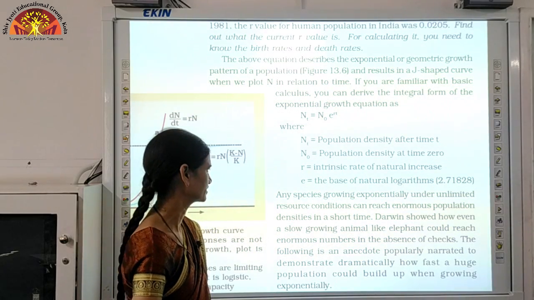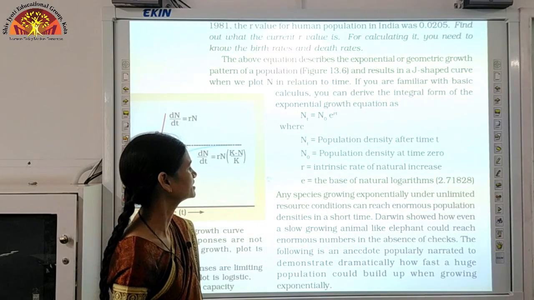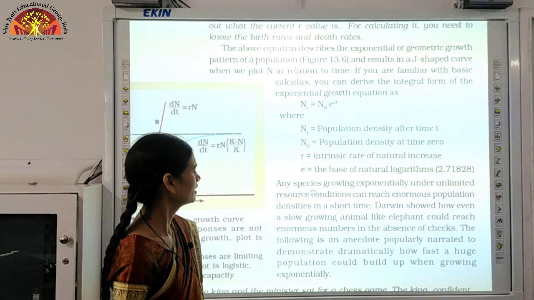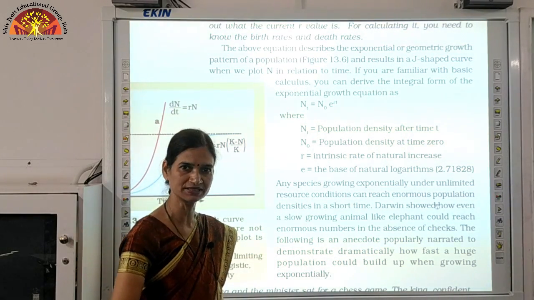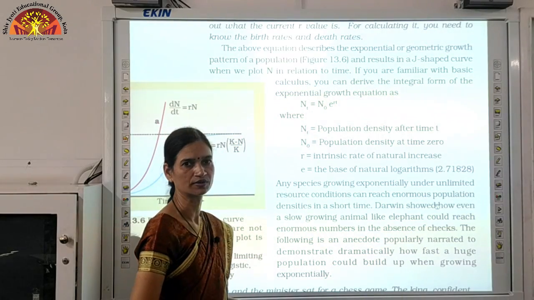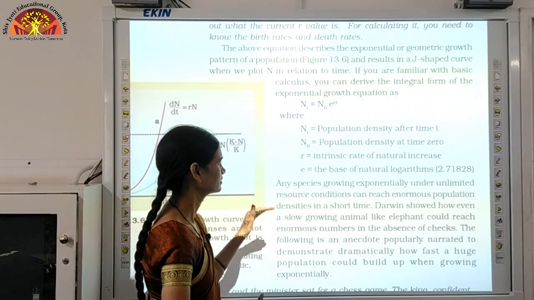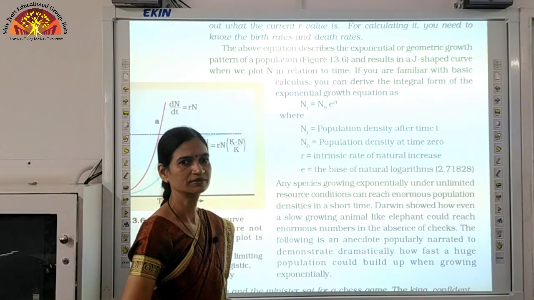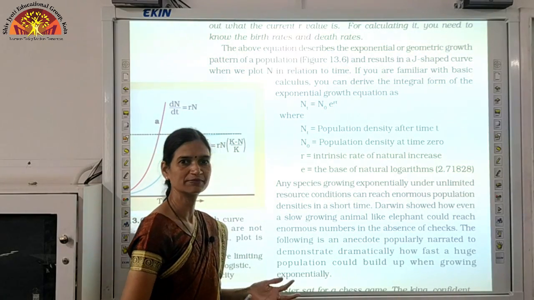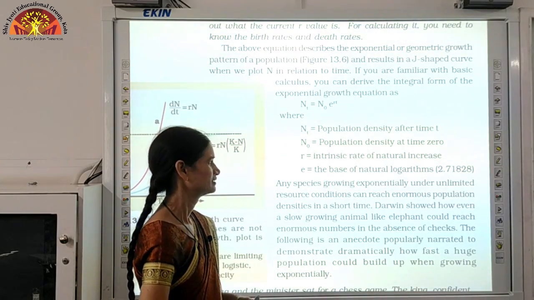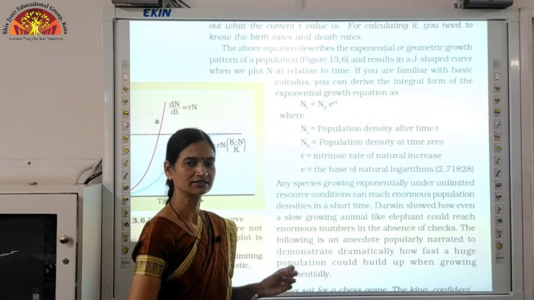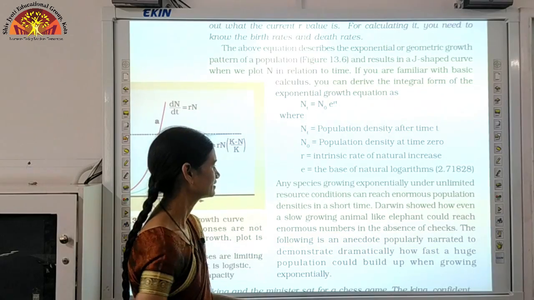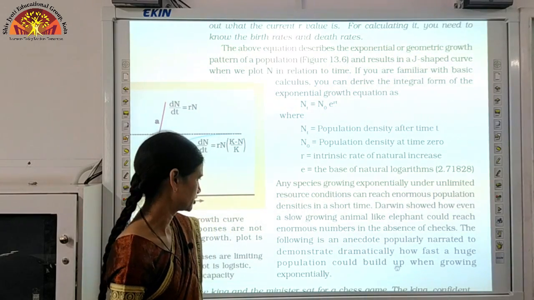Any species growing exponentially under unlimited resource conditions can reach enormous population densities in a short time. This was told by Darwin also: even an animal like the elephant, if it gets unlimited resources, its population may also increase exponentially.